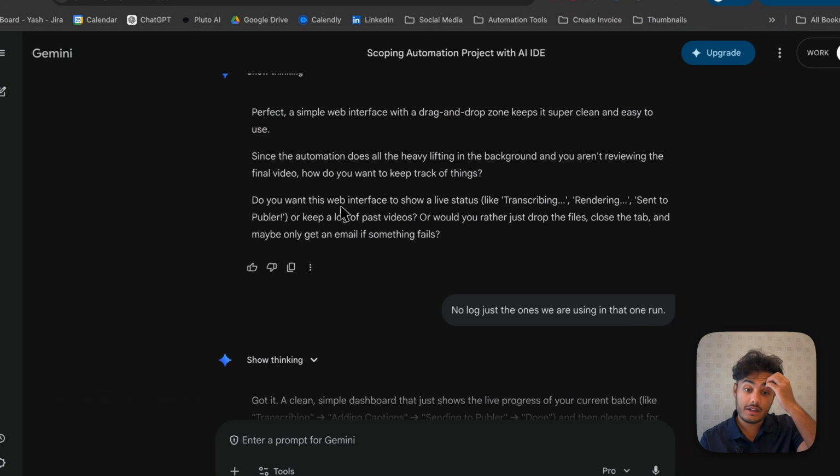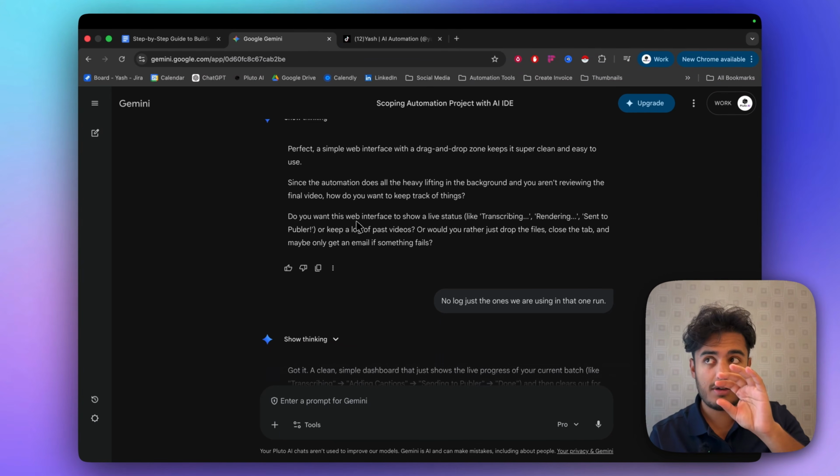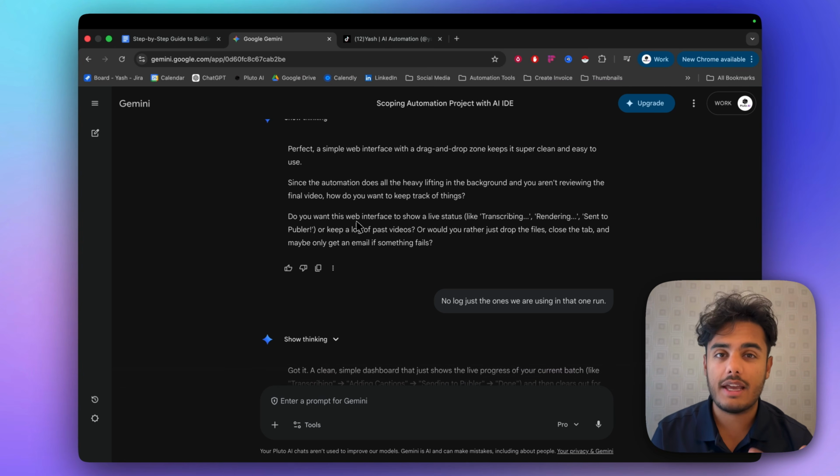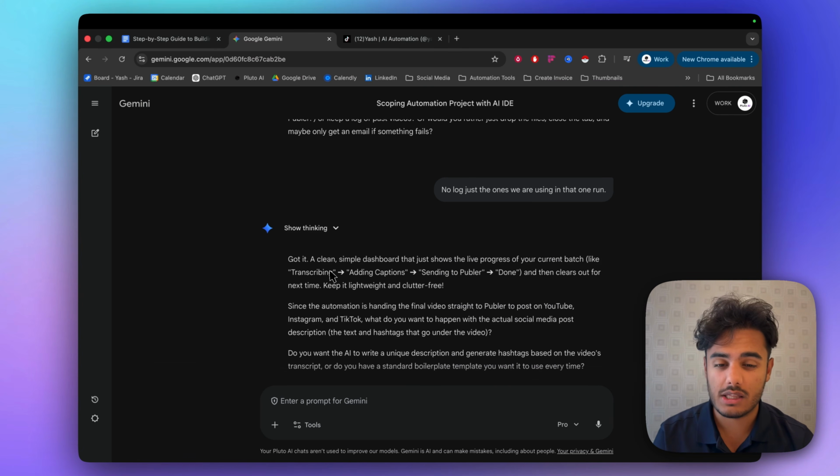And do we need like a full-on dashboard? I said, I don't think we need like a dashboard, but just a dashboard for that one run. So if we do 5 videos at once, it creates like a 5-video queue, and then it will tell us if it's been published or whatever. And then next time you refresh the page, that queue goes away. I don't think we need like a sustaining dashboard. It's just overcomplicating this solution.